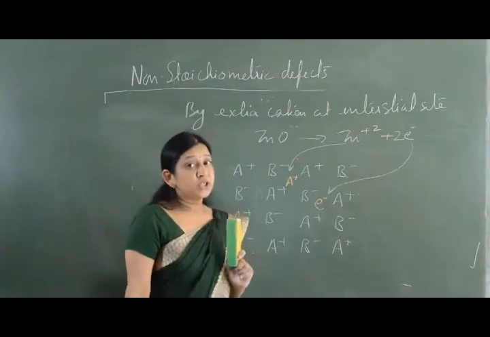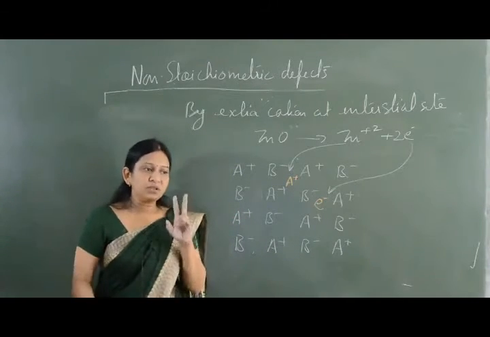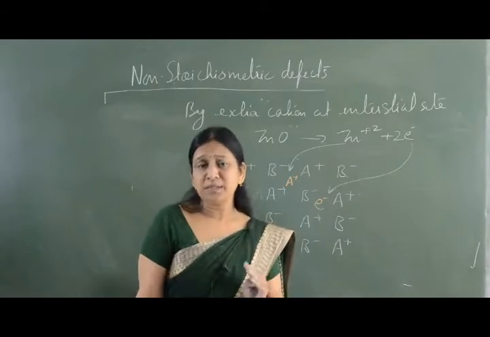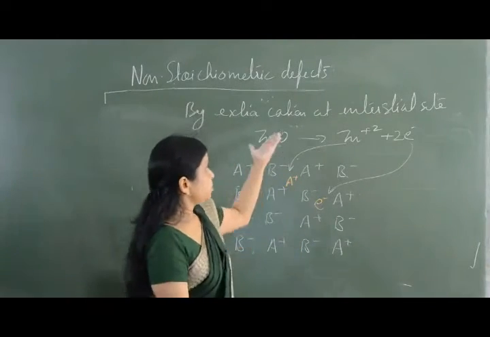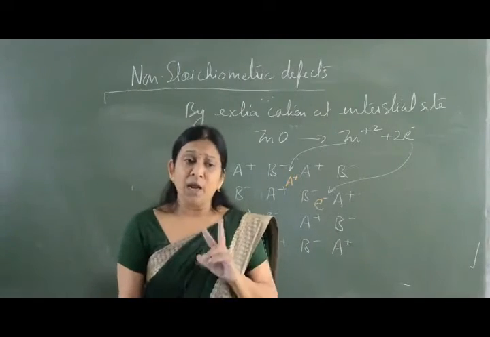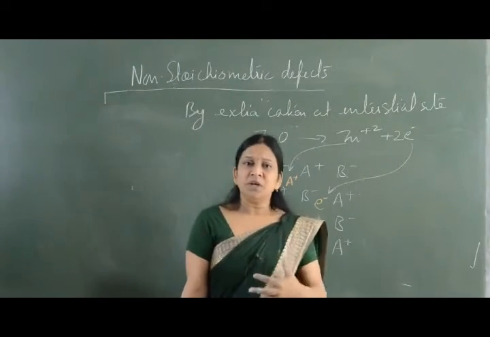This is interstitial defect. Now if we see both the metal excess defects, whether by anion vacancy or by extra cation at the interstitial site, in both cases the crystal has electrons after the defect.